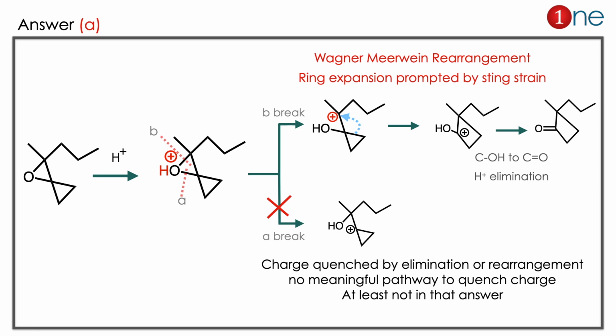Then you have an alcohol with positive charge. Next step it becomes a ketone. So the answer is clearly B. Here you have to learn two things. Whenever you have a strained system, you might consider ring opening with Wagner-Meerwein rearrangement. But while opening, you might consider how the charge will be quenched there.